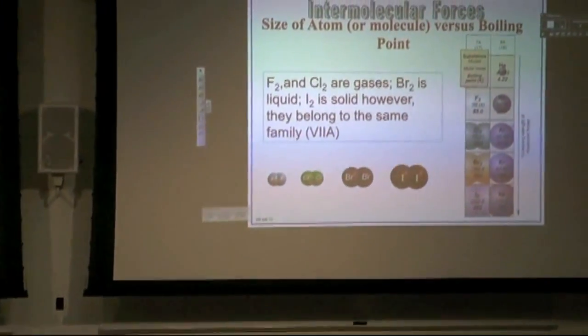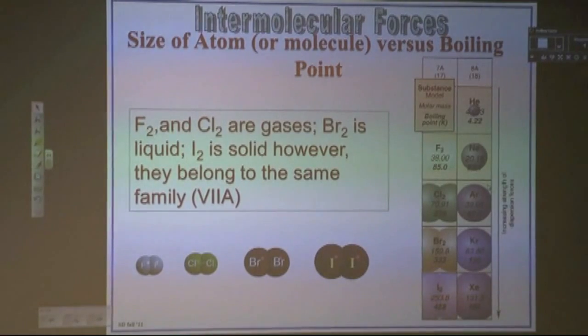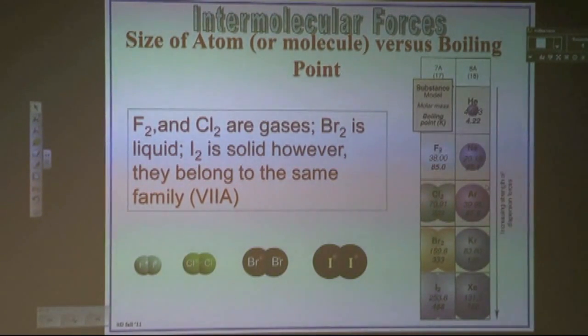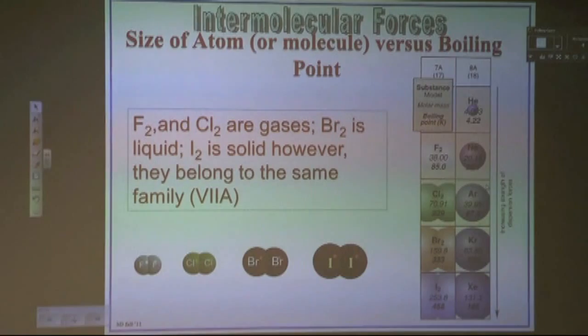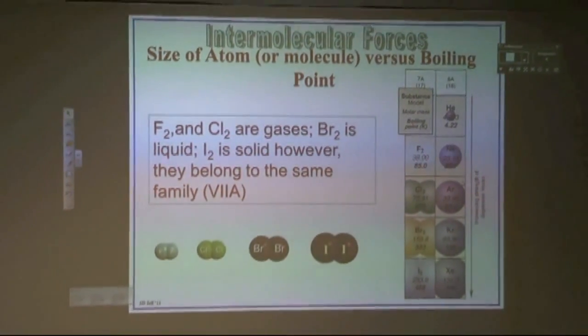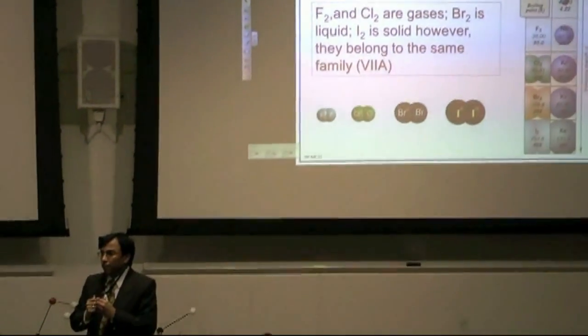If you look at the periodic table, group 7, what is the family name? Halogen, very good. So halogens are in group 7. And you know, all the diatomic molecules are non-polar because there is no charge separation. Two identical atoms are together.